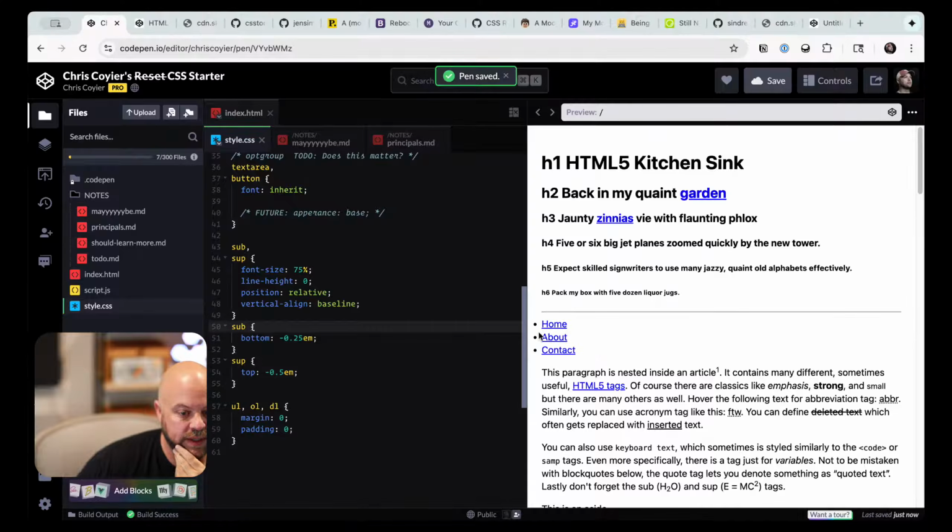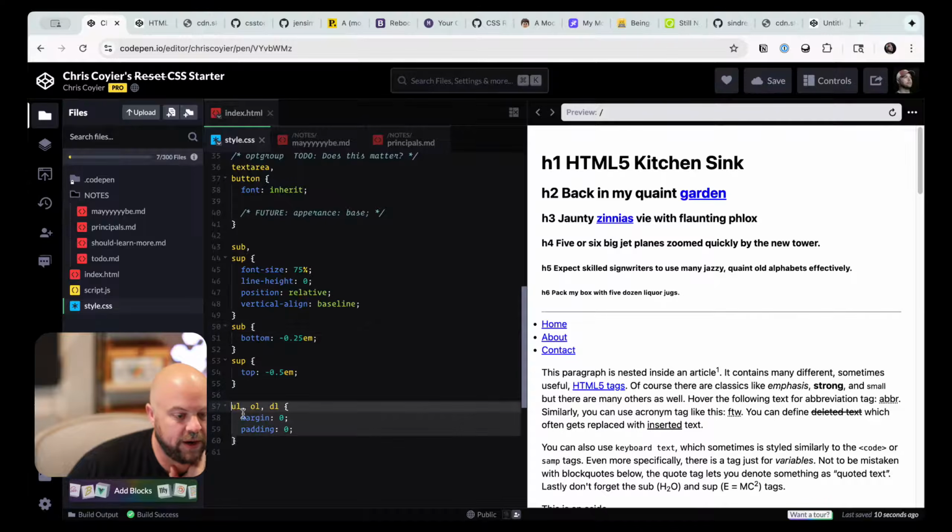Save. It just took a minute to resize. Yeah, I don't mind that those are hanging off the left. That's probably not how I would style a list within a blog post or something, but for the record, I don't find the padding and margin on lists useful. I'm putting it in there, and I mean it.